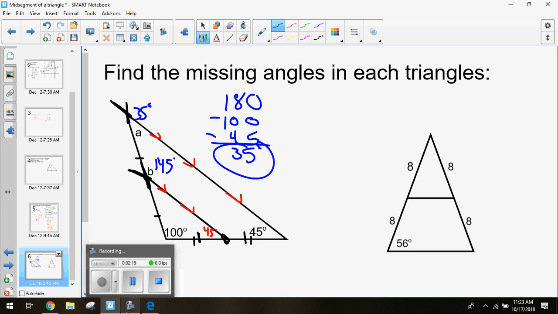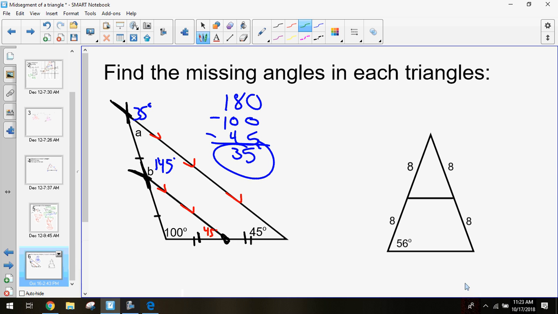So we're using all of these different tricks. There's multiple ways you can solve for these things, because we have multiple theorems and multiple methods. Well, we found A and B. Good job. So with this second problem, we want to try to find A, B, C, F. We want to find all of those missing angles. The only thing we know so far is 56 and then those side lines. That's all we have. So what can we do to help us?